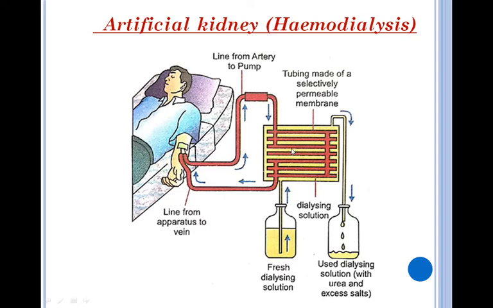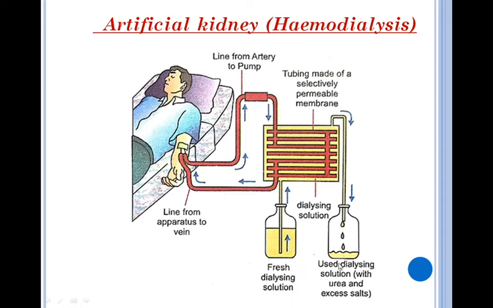In this way, the nitrogenous waste is removed from the blood, and the blood, once the nitrogenous and other metabolic waste are removed, is pumped back through the vein into the patient's body. And the nitrogenous waste which is now present in this dialyzing solution is collected in another container.